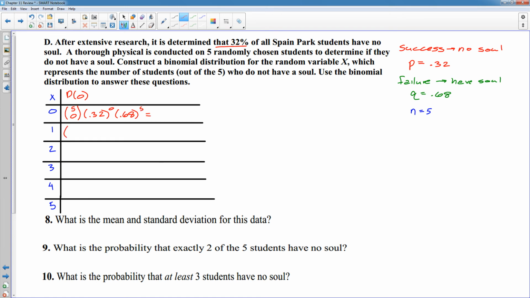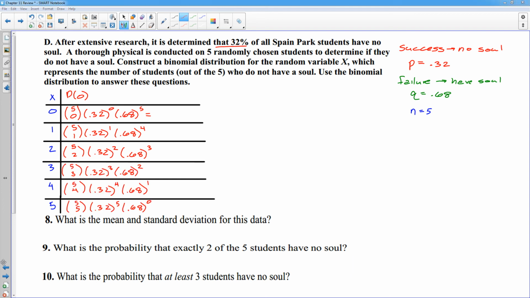Then if I want 1 of them to not have a soul, then that will be 5 choose 1, and then 0.32 to the 1st, and 0.68 to the 4th. So I want 1 to be successful, 4 to be not successful. Now I'm at 2. I want 2 to be successful, so 5 choose 2, 0.32 to the 2nd, and 0.68 to the 3rd. And we keep going down following that pattern.